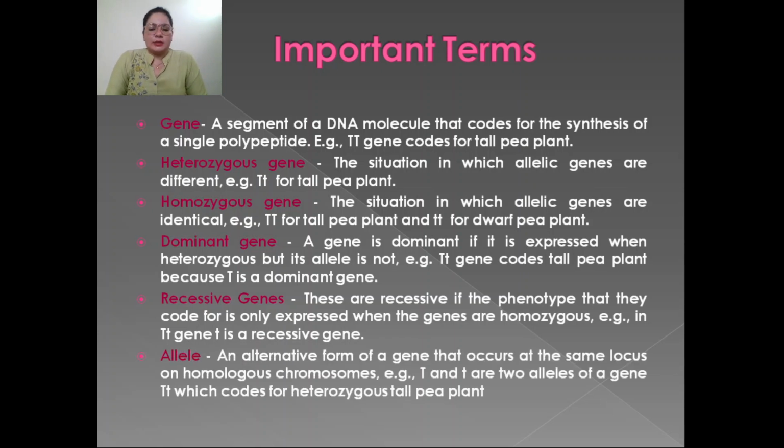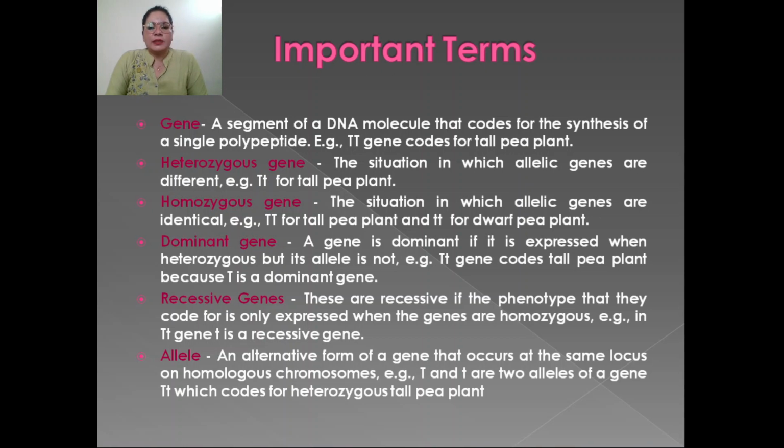Then what are alleles? An allele is the alternative form of a gene that occurs at the same locus on the homologous chromosome. Homologous chromosomes are the chromosomes that have the same number of genes, same number of alleles, which means on these homologous chromosomes there are two types of alleles.